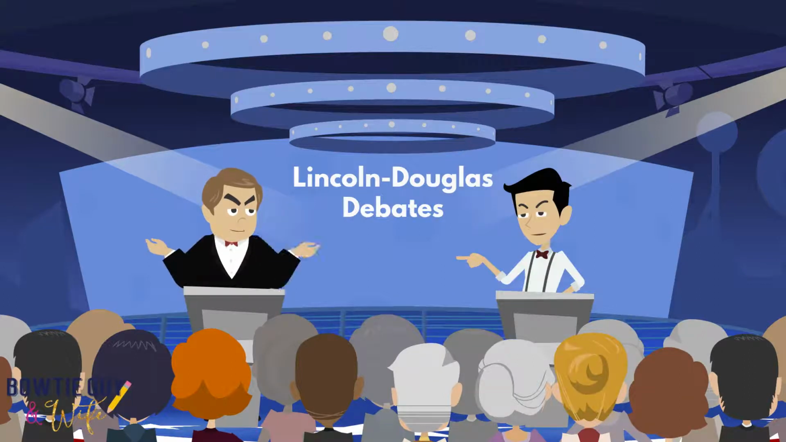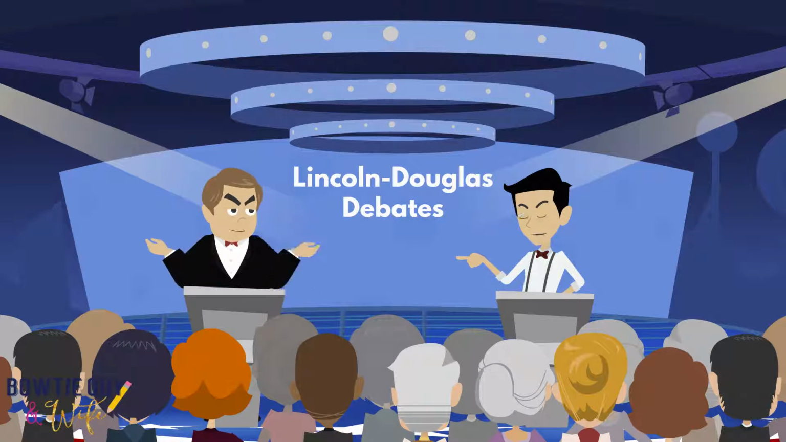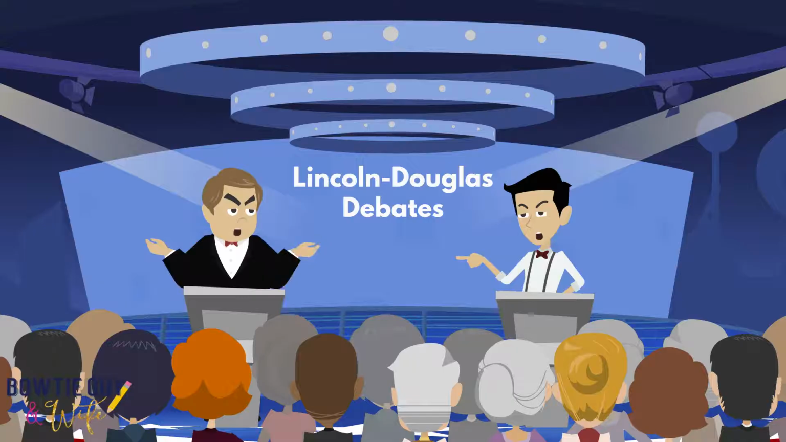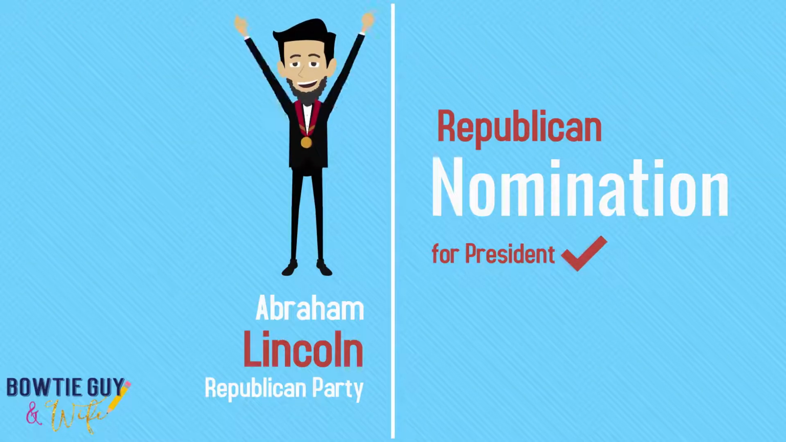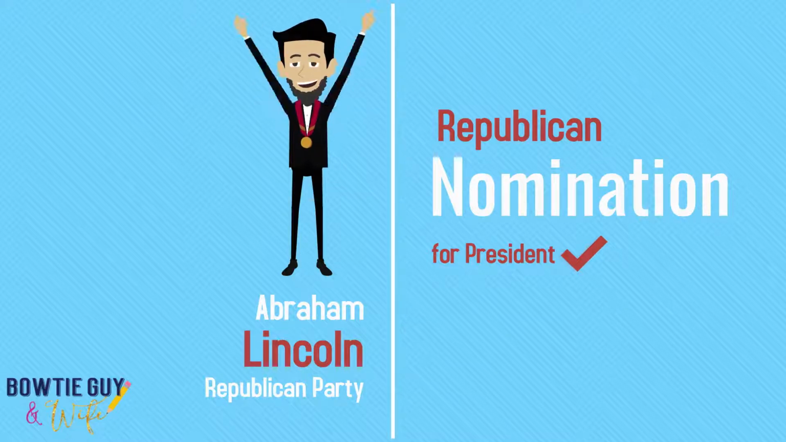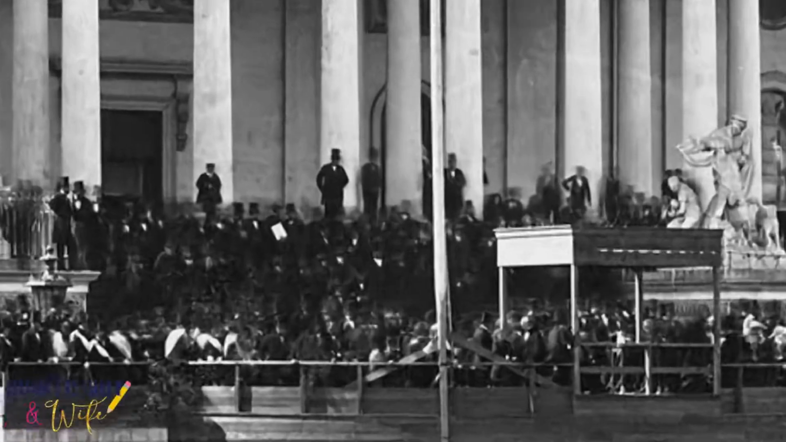In 1858, Lincoln ran against Stephen A. Douglas for the Senate seat. He lost the election, but because of his interesting and captivating debates with Douglas, he gained a national reputation. Some people believed he was an intelligent and capable politician. A rising star in his party, Abraham Lincoln won the Republican nomination for president in 1860. Lincoln became the 16th president of the United States in 1861.